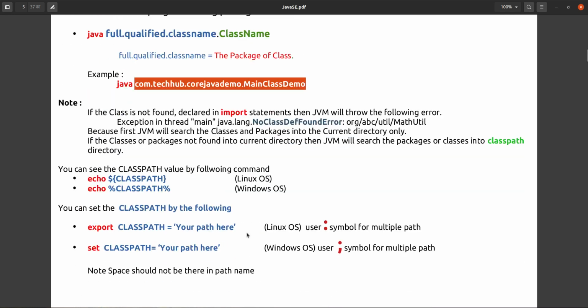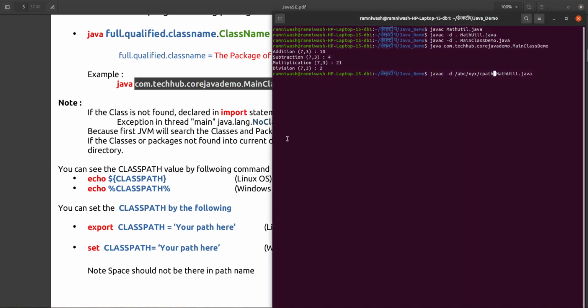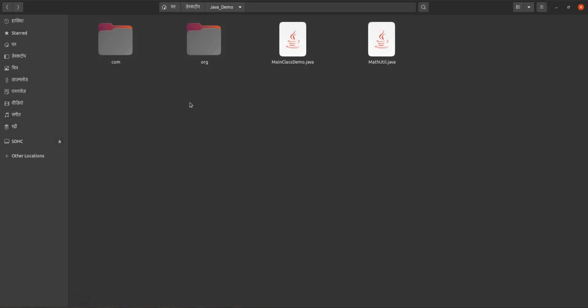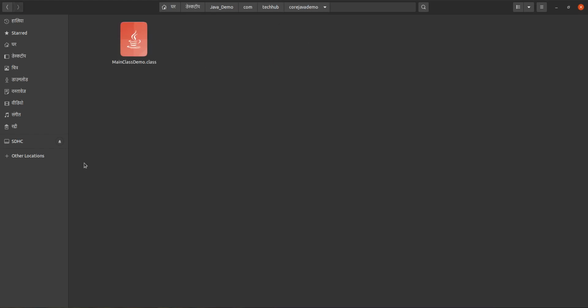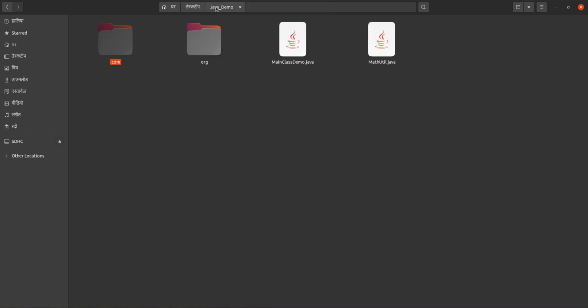So here one concept came up. Suppose the class is not found, or not declared in the import statement. Suppose inside com.techhub.core javademo, MainClassDemo is the class that we are executing.